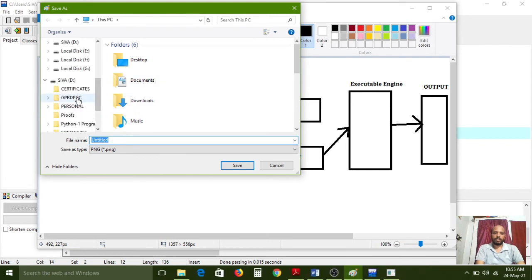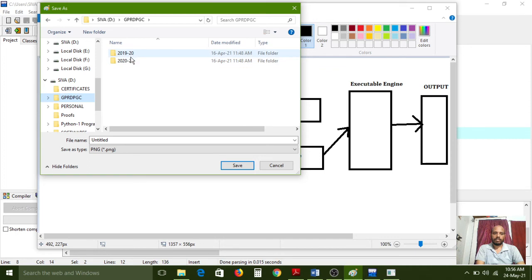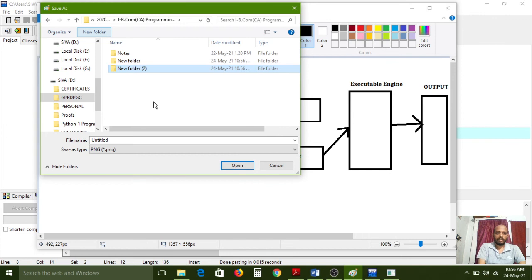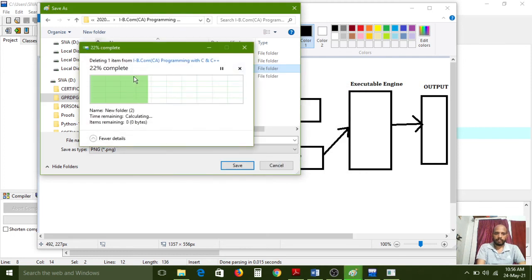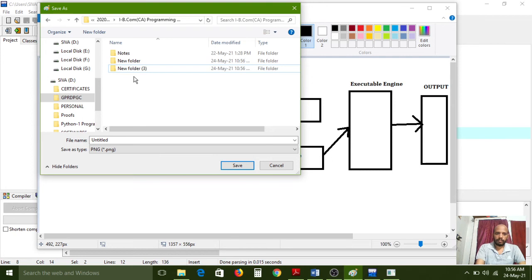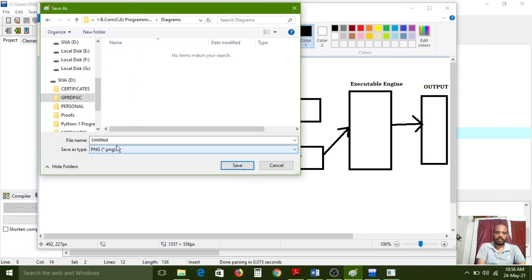Save. Wait, don't get confused. Diagrams, and this is called the JPEG preprocessor.